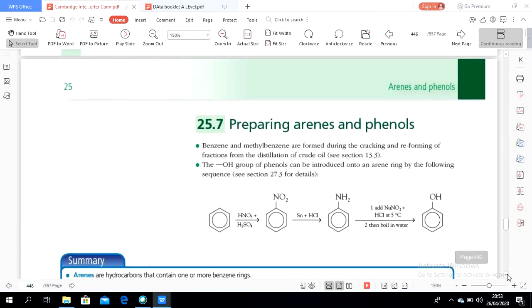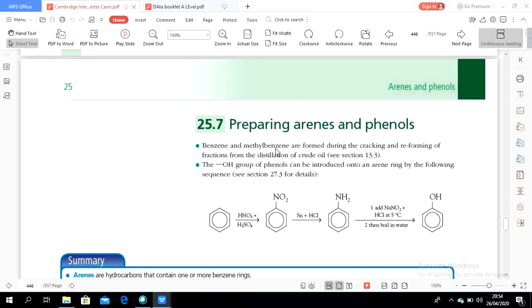Okay, the last part of arenes: preparing arenes and phenols. Benzene and methylbenzene are formed during the cracking and reforming of fractions from the distillation of crude oil. In grade 10, you learned that cracking of petroleum produces short-chain alkenes and possibly hydrogen gas. Here, we learn more details about the cracking and reforming of fractions from the distillation of crude oil.